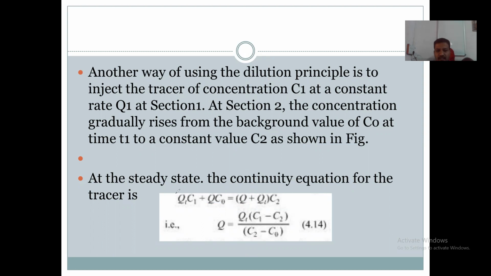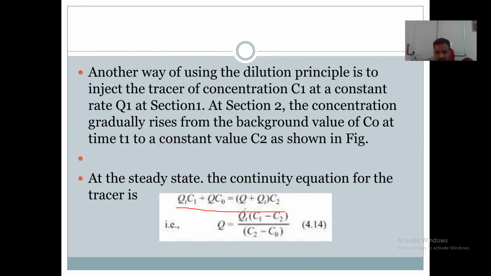So applying this at the steady rate, the continuity equation is applied for the tracer. That equation gives Q1 C1 plus Q C0 equal to bracket Q plus Q1 into C2.